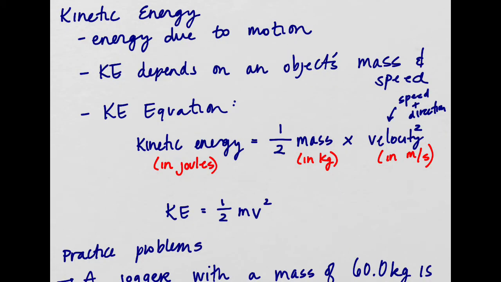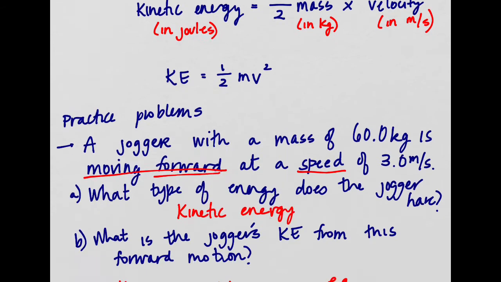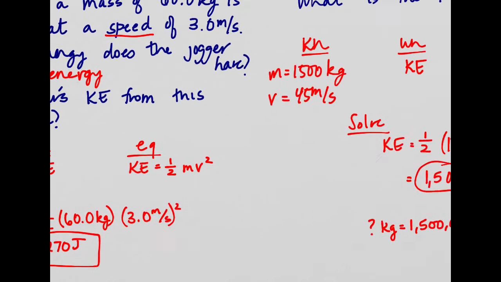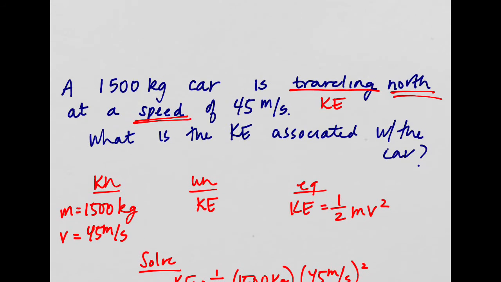We talked more in depth yesterday about kinetic energy, like I said. Remember, we said that kinetic energy, again, is the energy due to motion. Kinetic energy depends on the object's mass and on the object's speed. And we can see that in the kinetic energy equation that we wrote yesterday. We did several practice problems, and that was your homework, was to do more practice problems. And today, finally, we will talk about potential energy.